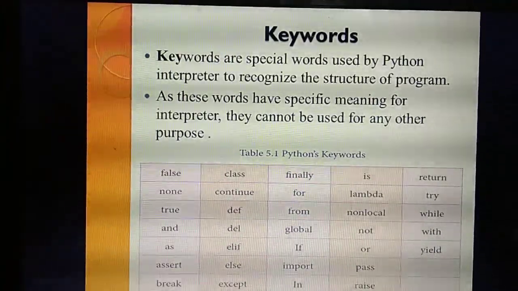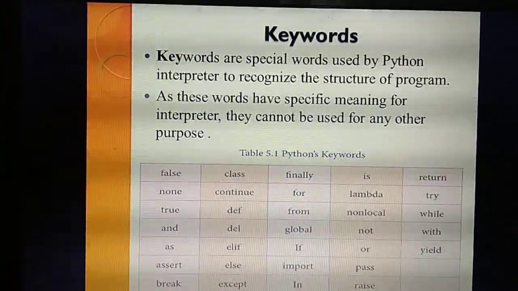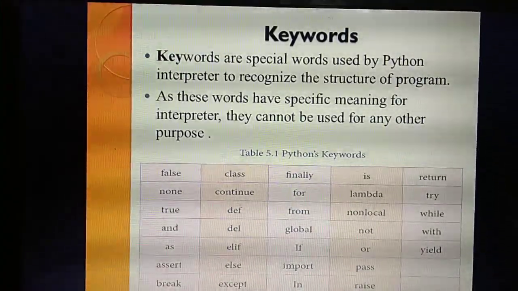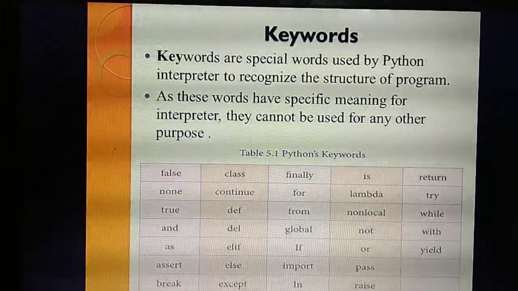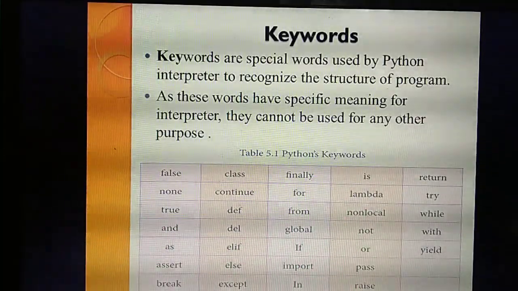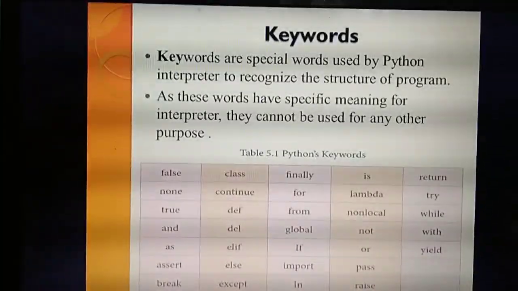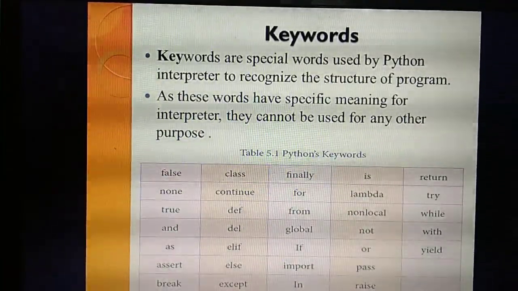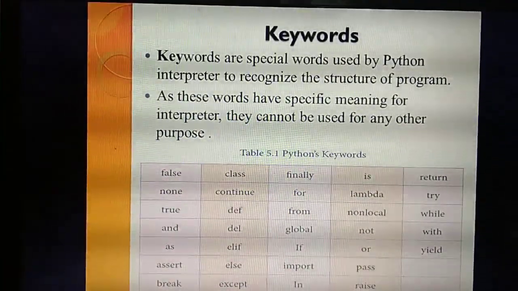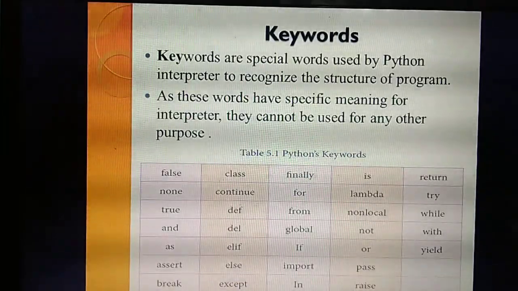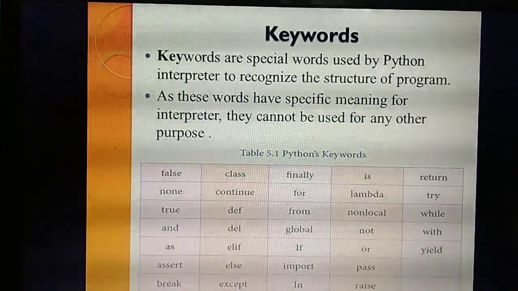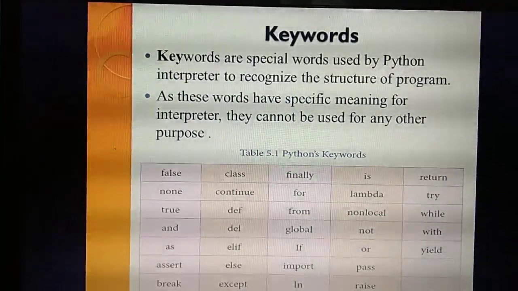Understand? These keywords have some specific meaning in the programming language. What's the meaning of for? For loop in a C++ program, for means a loop, used to check conditions. Likewise, if a particular keyword is in the program, the interpreter can identify it as a keyword, and that word cannot be used for any other purpose. So understand the two points we have studied in keywords.